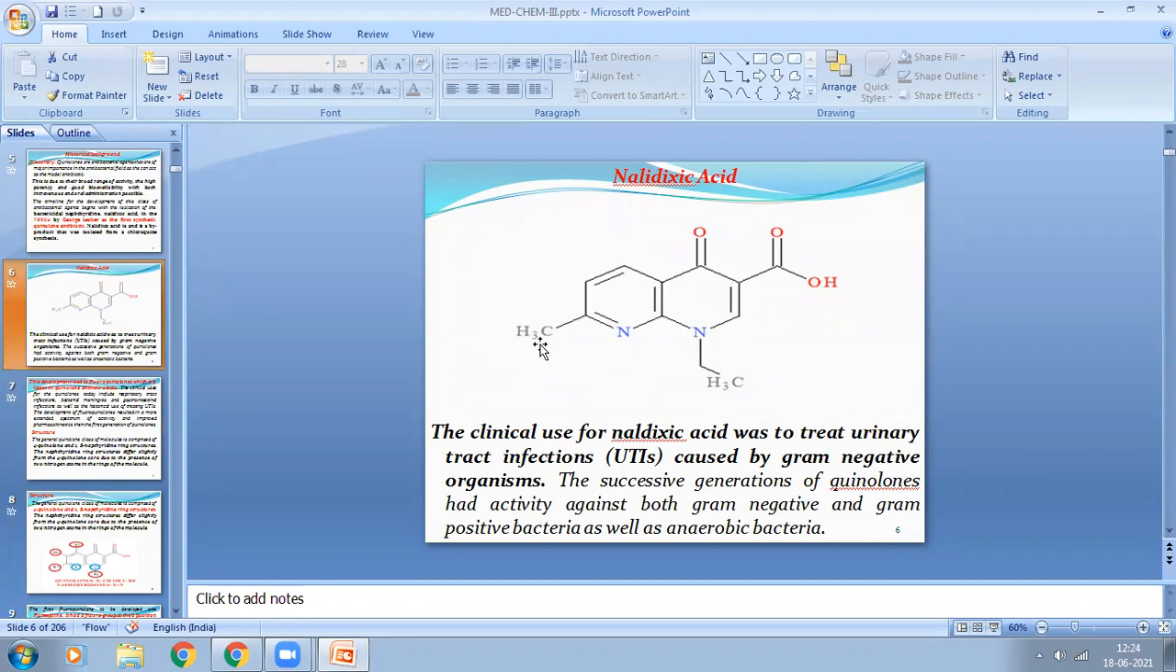You see here a methyl group is there. Now you replace this methyl group with fluorine, then it becomes fluoroquinolones. You see this nitrogen here; if you put carbon here, it becomes the quinolone nucleus. If you replace this methyl group with fluorine, that becomes fluoroquinolones. Now the modification of nalidixic acid by the introduction of fluorine leads to the development of newer fluoroquinolone derivatives.